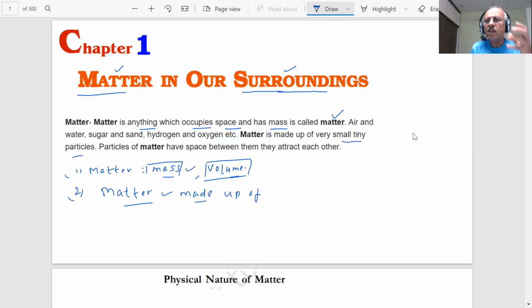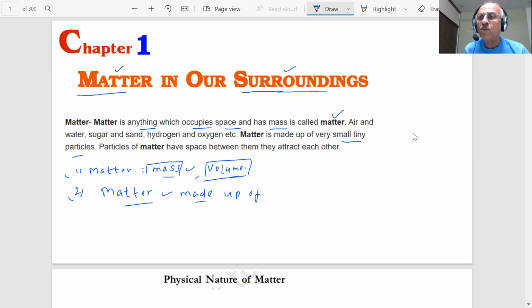So what is this? We are saying, students, here I have a pen in my hand. Is it just one particle, or is it made up of very, very small and tiny particles? That is our question. It looks very good, smooth to me, but you are saying it is made up of very, very tiny particles, students. Can we see those particles with the eyes? I can see the pen, student, but I can't see those small particles which are making this. So a lot of things are not visible to us, but that doesn't mean they don't exist, students.